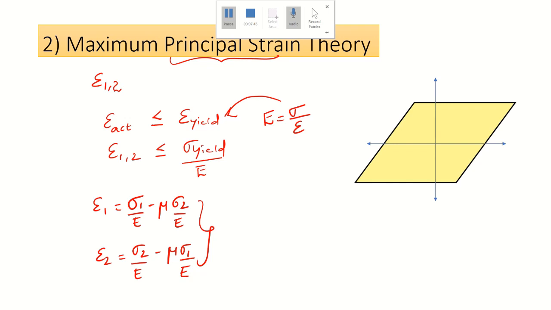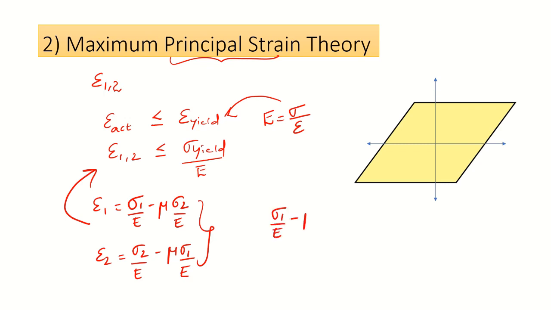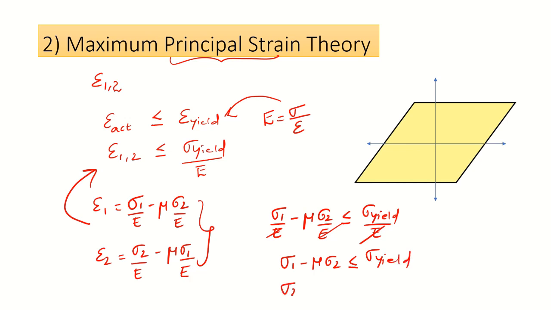now we are going to apply these two equations here. So we will be getting sigma 1 by E minus mu into sigma 2 by E, which must be less than or equal to sigma yield by E. So after cancelling E, we will be getting sigma 1 minus mu times sigma 2 less than or equal to sigma yield. If I put the other equation, I will be getting sigma 2 minus mu times sigma 1 less than or equal to sigma yield.